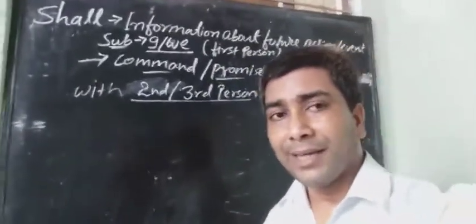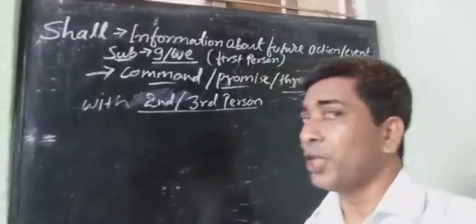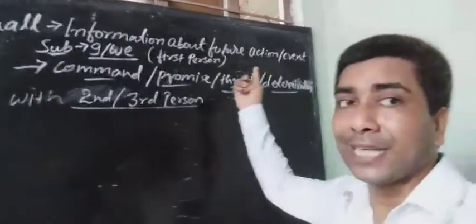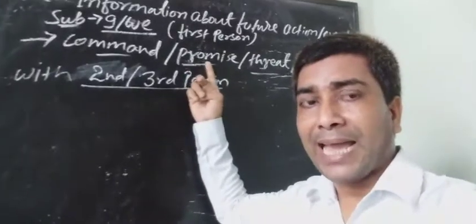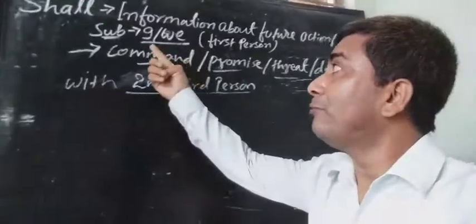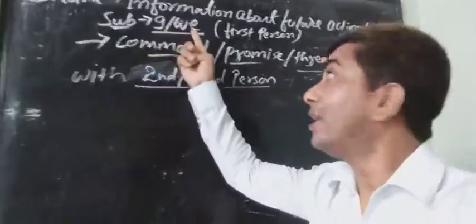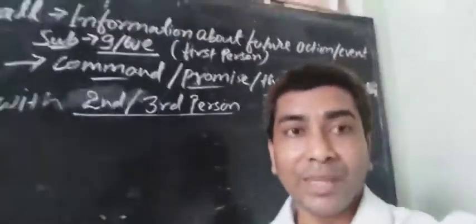First we shall study the use of shall. First use: shall is used for information about future action or event. We know about future time action or event, we use shall when the subject is I or we, that is, first person.